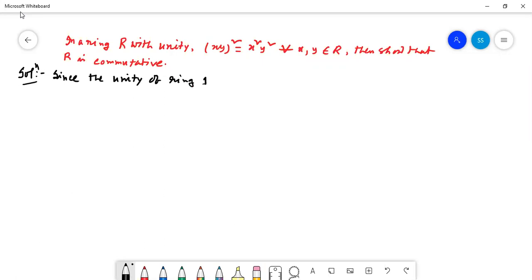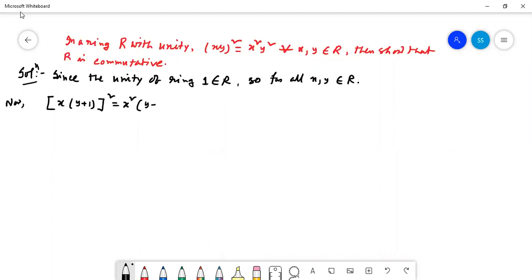Unity of the ring, 1 belongs to R. So for all x, y belonging to R, we can write that (x into y plus 1) whole square is equal to x square into (y plus 1) whole square by the given condition.